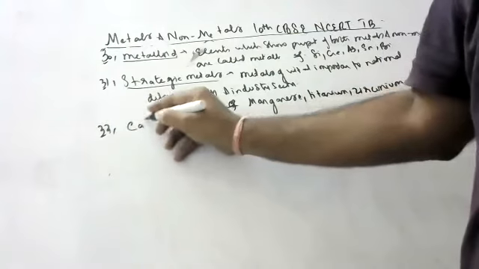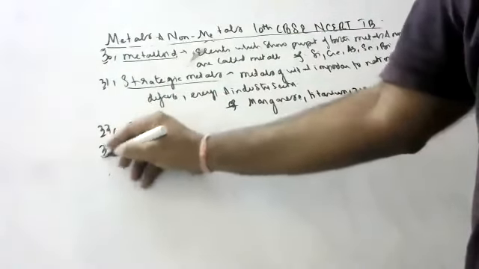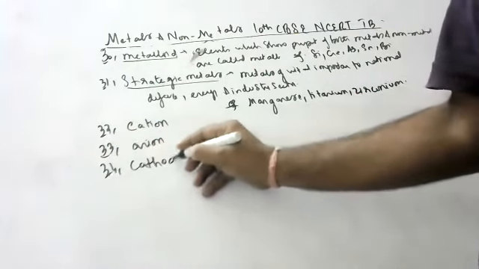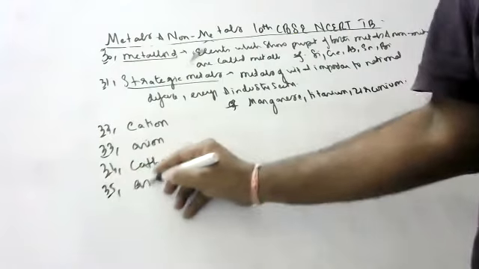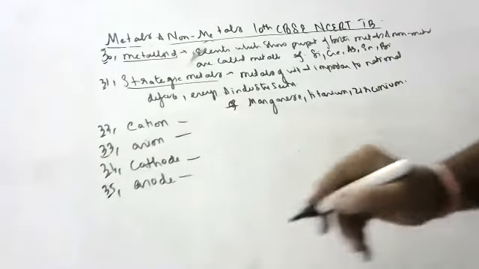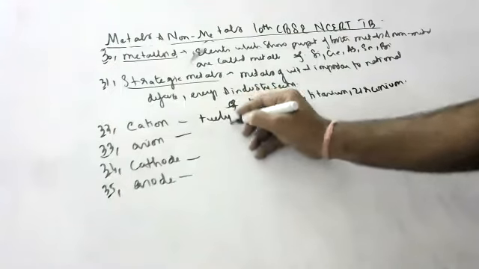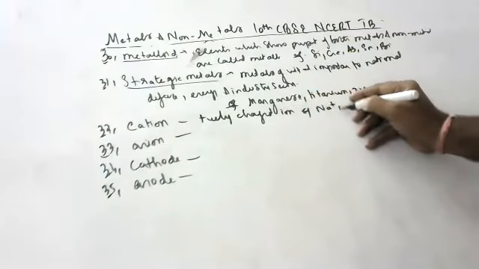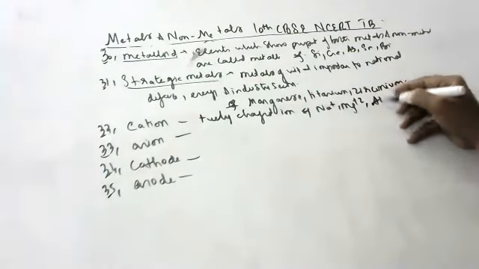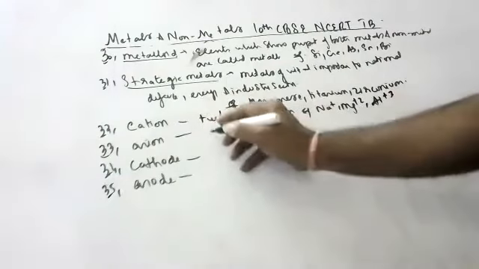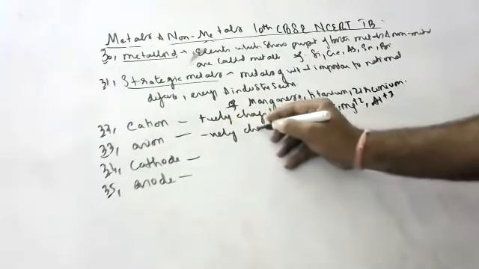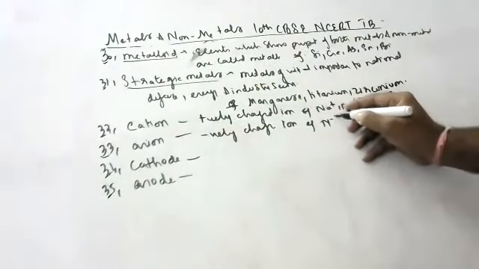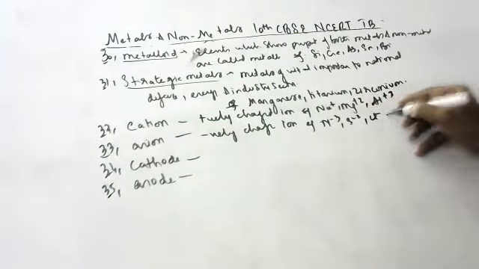We will discuss what is a cation, what is an anion, what is a cathode, and what is an anode, so that we have a small discussion on this. What is a cation, children? Positively charged ions are called metal ions, cations. What is an anion? Negatively charged ions. Don't write short forms like this in the exam, children. Negatively charged ions are called anions.